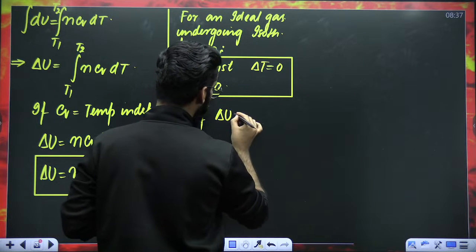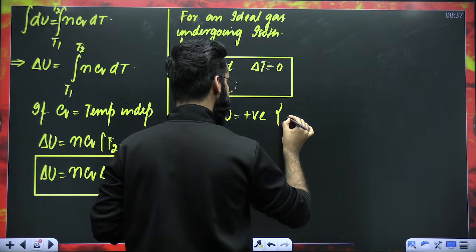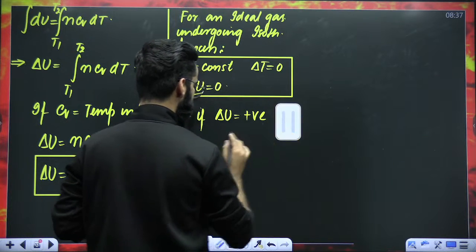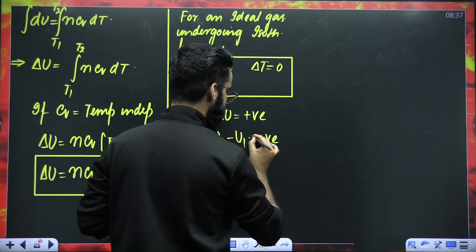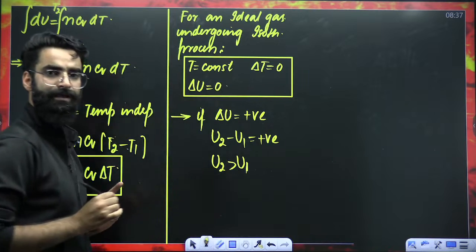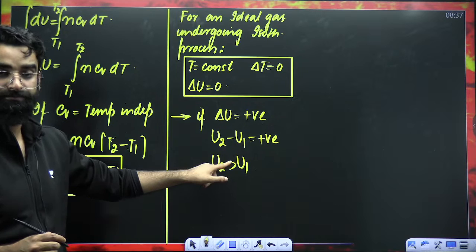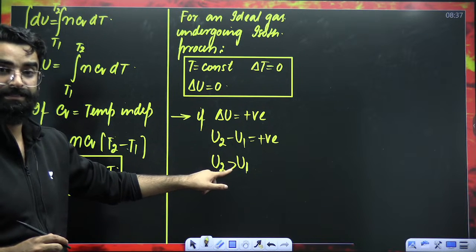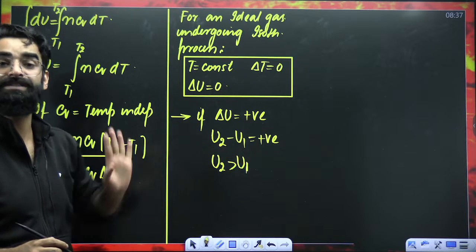If delta U for the ideal gas comes out to be positive, what does that mean? That means U2 minus U1 is positive for the gas. So U2 is greater than U1. That means the internal energy of the gas is increasing. If delta U is positive, the gas's internal energy is increasing.